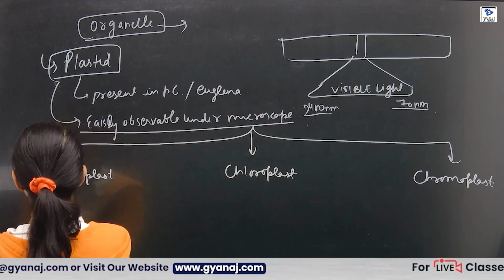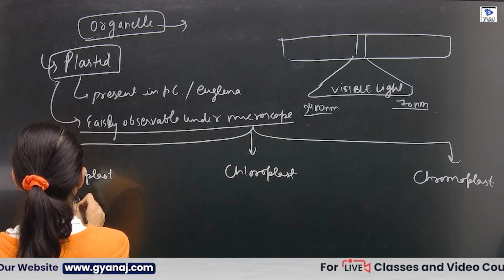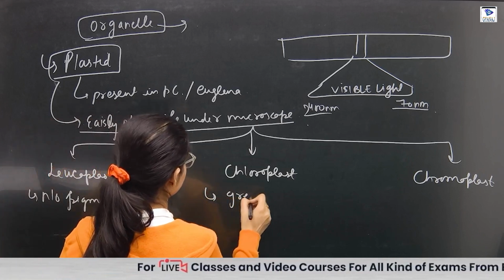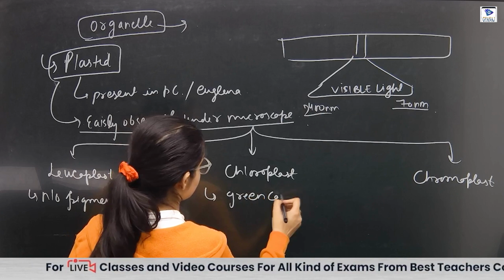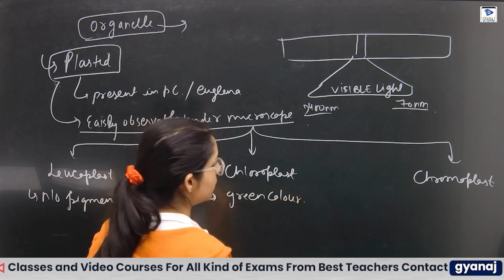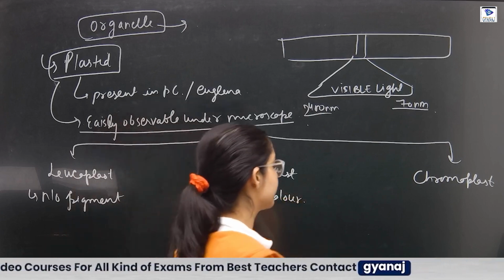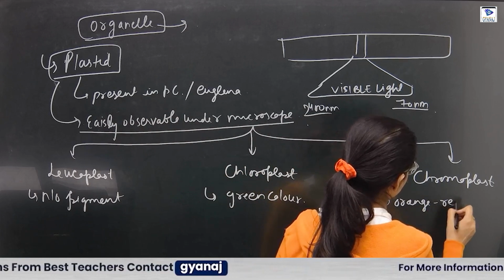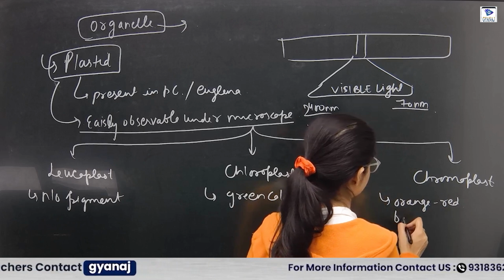It gives no pigment. Chloroplast gives green color. Chromoplast gives colors other than green, orange, red.